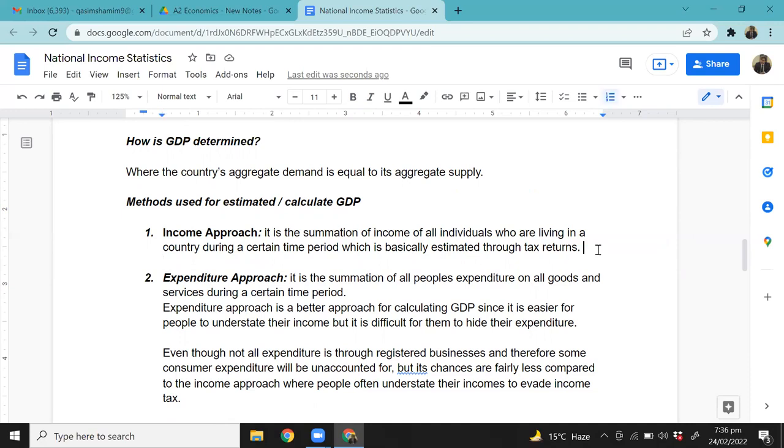Now, I need to file a document with the government telling it how much income I earned, and if I don't, there are consequences. So I get a letter from Mega Lecture mentioning how much income Qasim earned during that time period, which is an official document. If Mega Lecture says something incorrectly, then Mega Lecture is accountable to law. With that document, I file my tax return telling the government how much I earned, and against that income I have to pay my income tax. That's how it works in every country of the world.